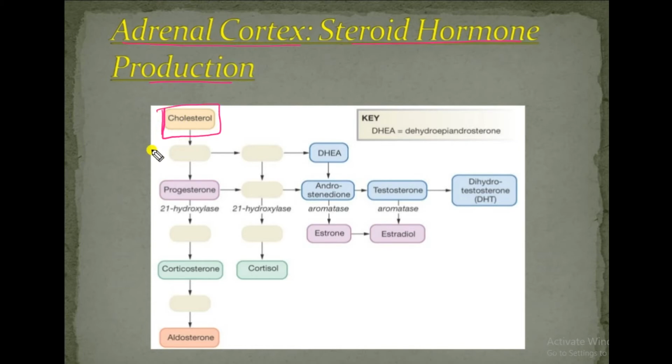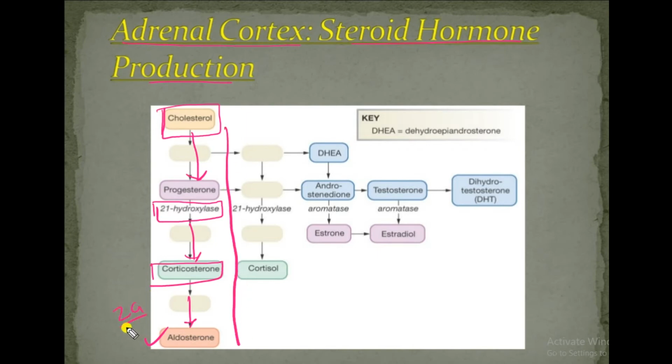Adrenal cortex steroid hormone production. Cholesterol gives progesterone by the enzyme 21 hydroxylase. It forms corticosterones, then finally aldosterone. It happens in zona glomerulosa.